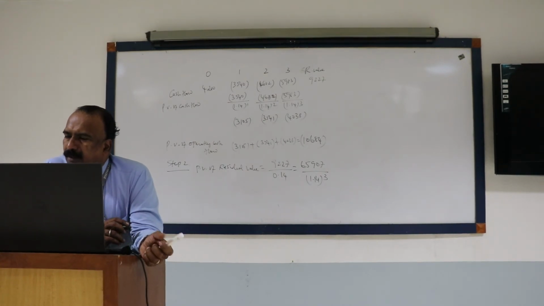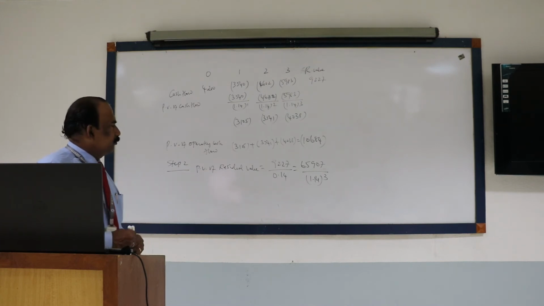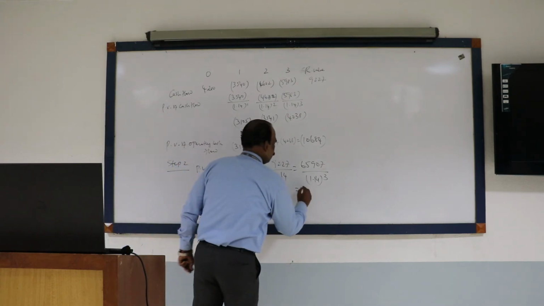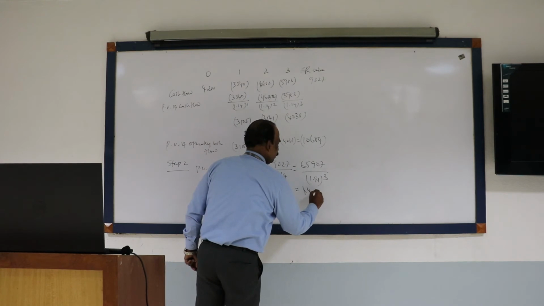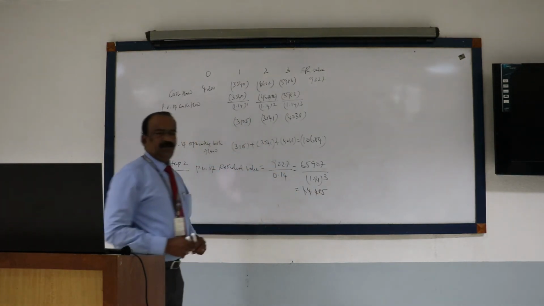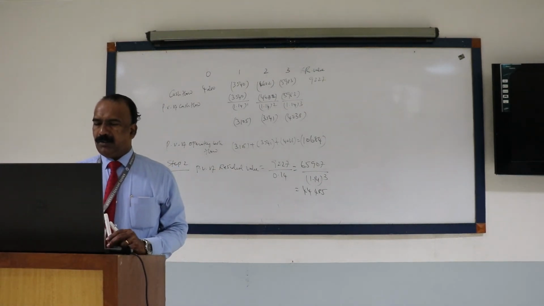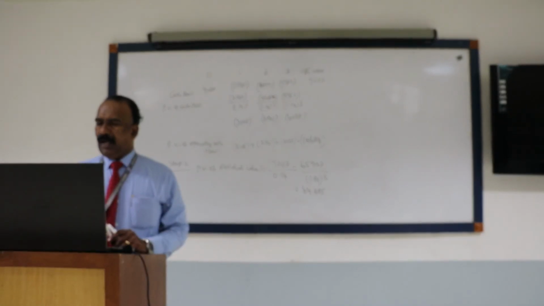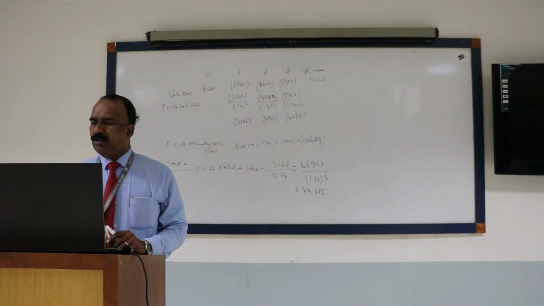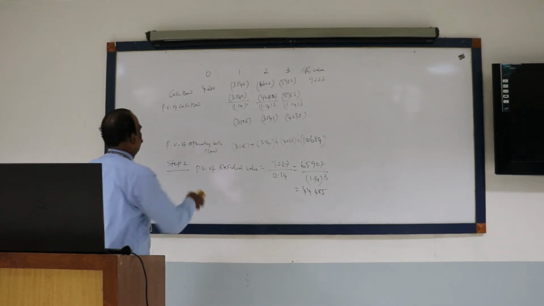How much comes? 44,485. Okay. So that is the present value of the residual value. Add both. So that will give us the post strategy value. Next step.